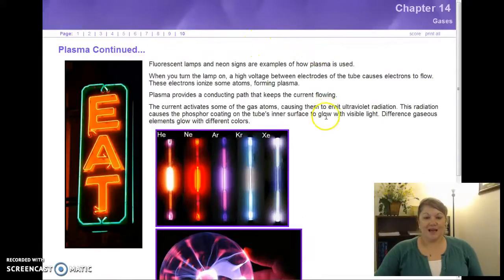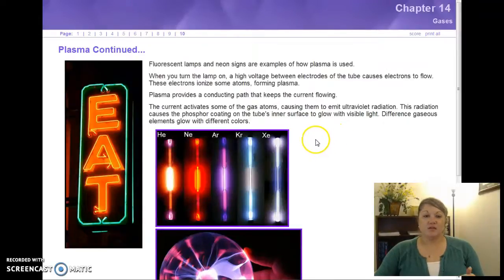Alright? Now plasma is that 4th state of matter. Alright? It's not common here for us. We don't have a lot of examples of it here on Earth, but you know, the sun and stars are all plasma. But we can make use of plasma. Plasma is just an ionized or an electrified gas.